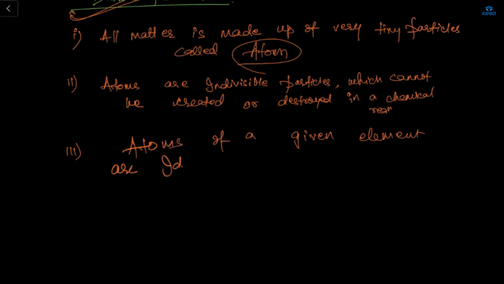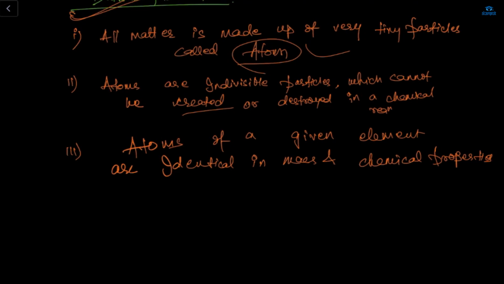Atoms of a given element are identical in what? In mass and chemical properties. Now, let's take an example. The tiniest one is atoms. Atoms cannot be created, atoms cannot be destroyed. And the last one is atoms of a given element are identical in mass and chemical property.